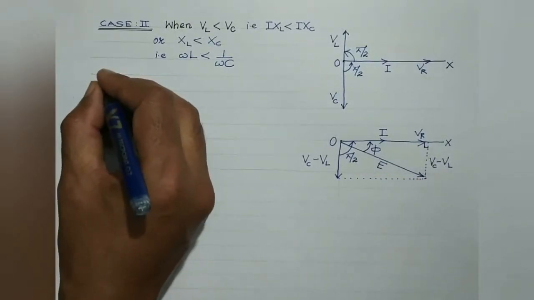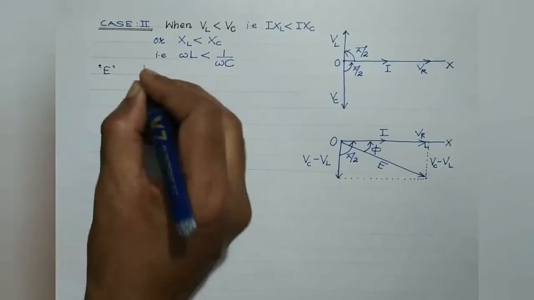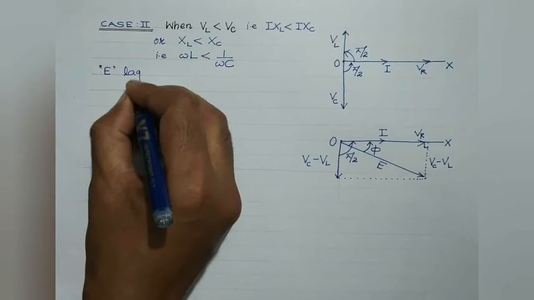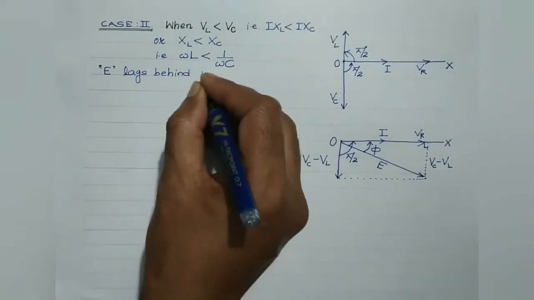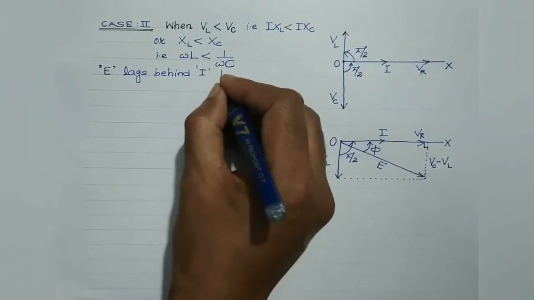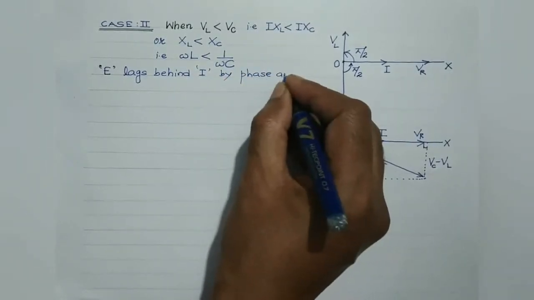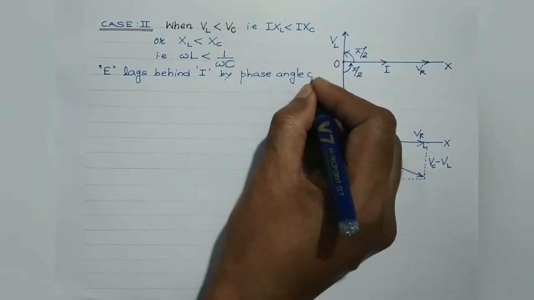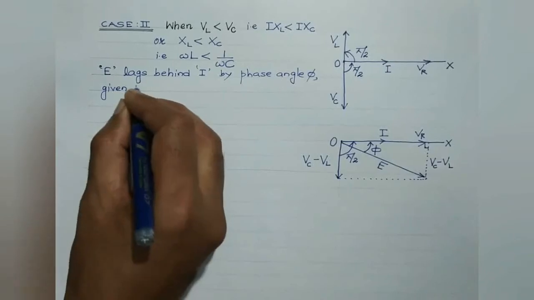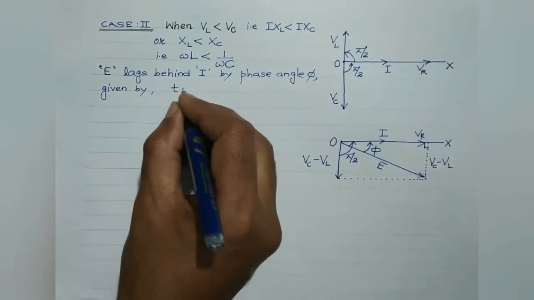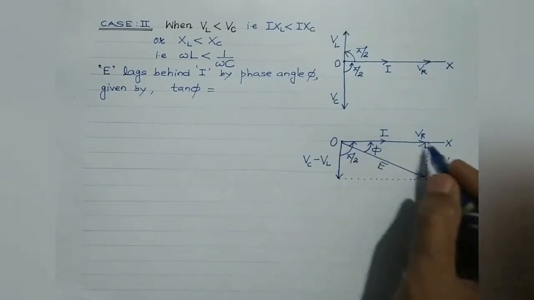So from the phasor diagram, it is pretty clear that the EMF E lags behind the current I by phase angle phi, which is given by tan phi. It's equal to perpendicular by base.